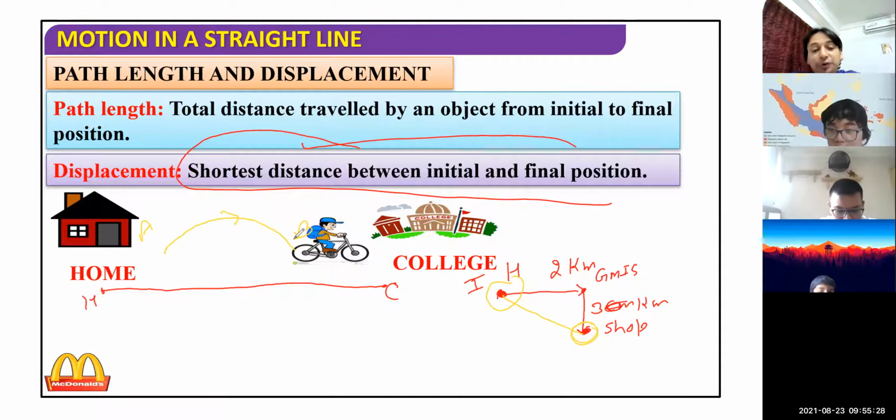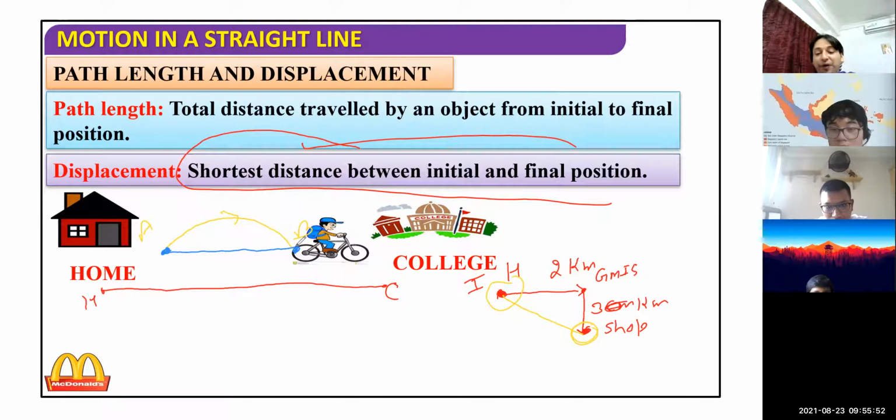But if I ask you to find the displacement, what do you need to do, children? Remember and listen carefully. You have to focus on the initial position and the final position. Join them, and that will be this. Join the initial and final point, and you will get a straight line. And this is the shortest distance, that is called the displacement.